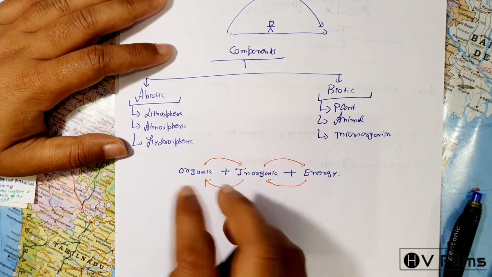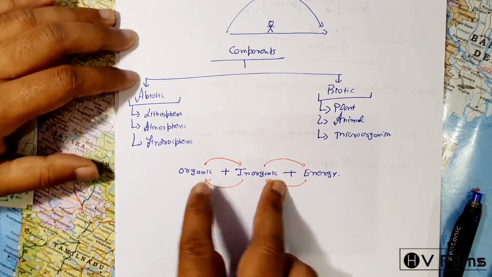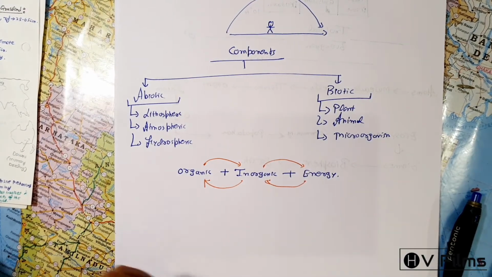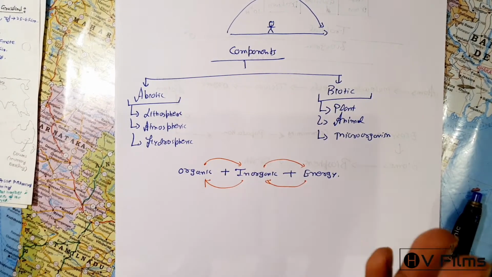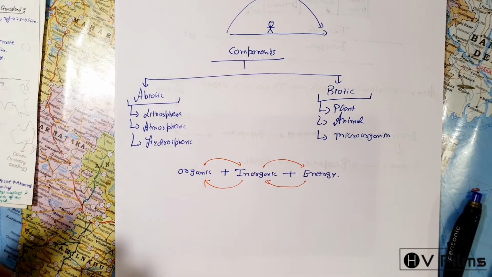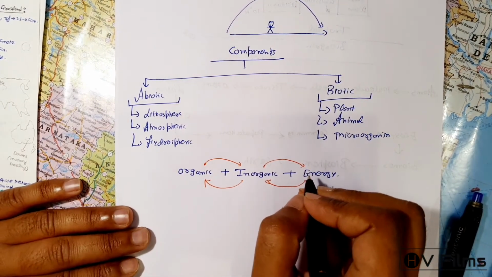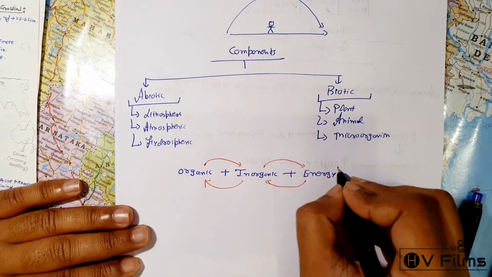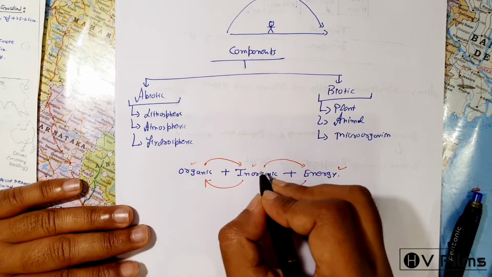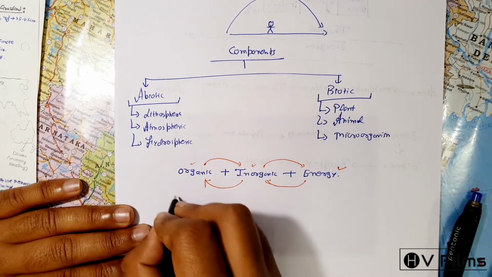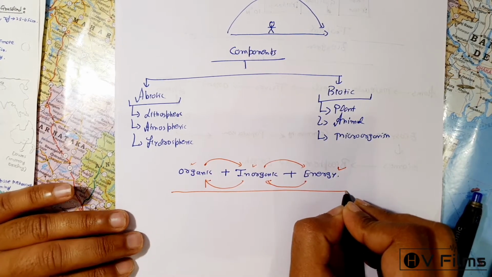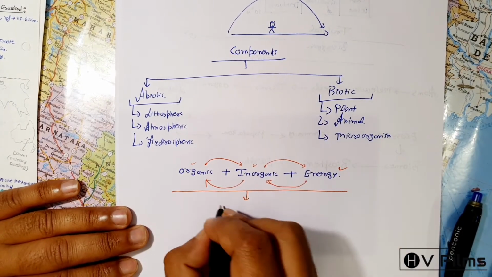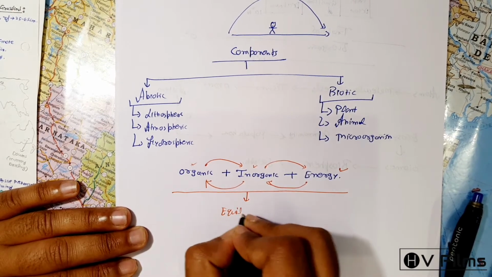You cannot say that organic and inorganic exist depending on each other, that only if we have organic then we will have inorganic. No, they are interdependent on each other. But the crux of this is that the energy is the source for each and every one of them. Energy is basically a unit for the organic and the inorganic. So if all these three together are balancing each other, only then there will be an equilibrium condition.